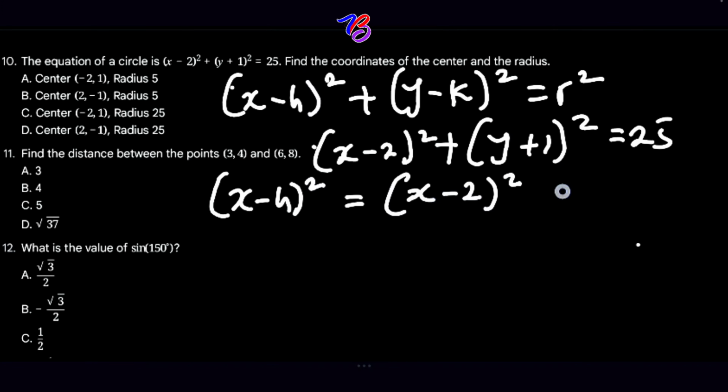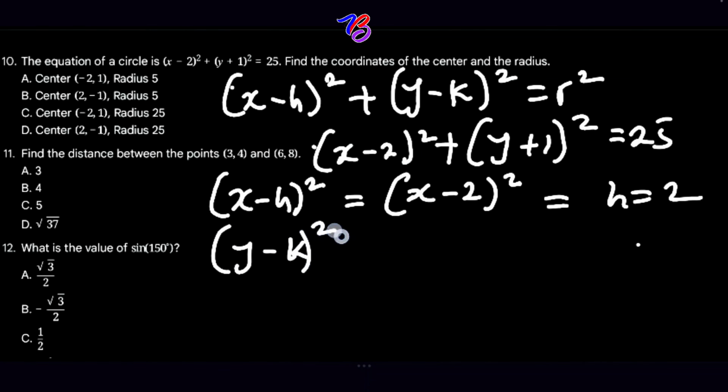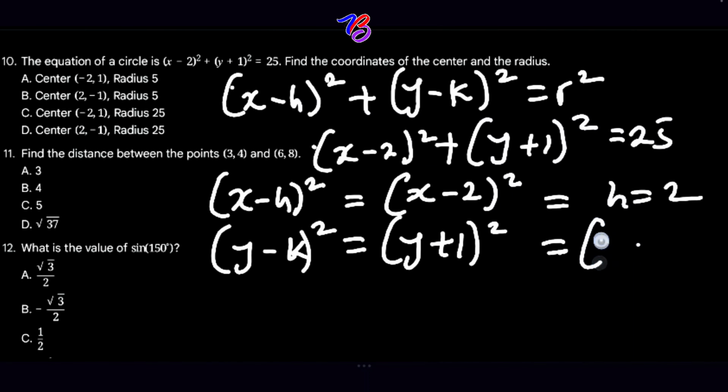So by substitution, if you check this properly, h is equal to 2. For the second part, (y minus k) squared will match (y plus 1) squared. This will tend to y minus (minus 1) squared. And when you do this, what are we going to have? Our k will now equal minus 1.